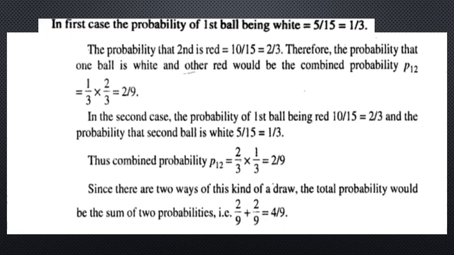Since there are two ways of this kind of draw, the total probability would be the sum of the two probabilities. It means first case plus second case, 2 by 9 plus 2 by 9, which is equal to 4 by 9. So the answer of part C is 4 by 9.